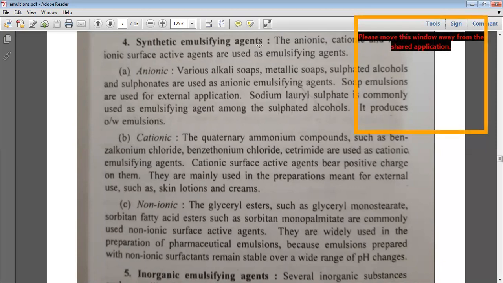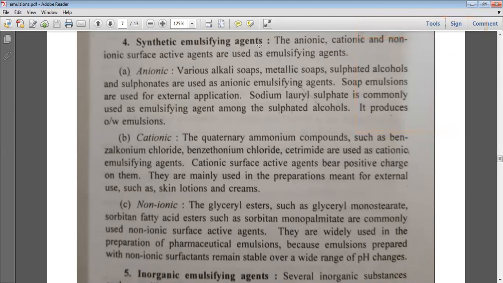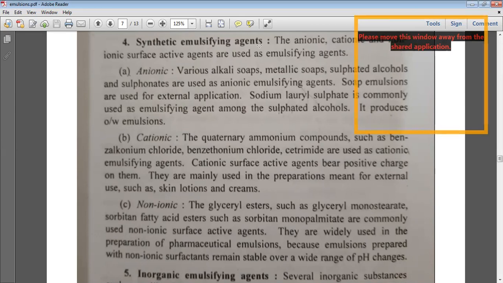So that is the reason that the non-ionic emulsifying agents are used in the preparation of emulsions, and moreover, if these non-ionic emulsifying agents are used, the emulsions can be used for oral administration because they do not cause irritation to the GIT. So that is the reason that most oral emulsions use non-ionic emulsifying agents like the glyceryl esters, glyceryl monostearate, or sorbitan fatty acid esters.